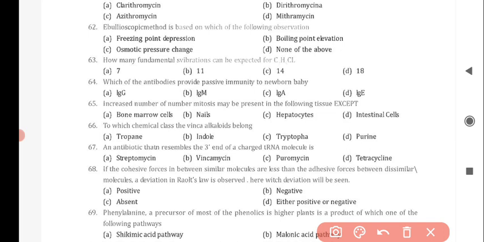And the correct answer is option D, 18. Next question is, which of the antibodies provide passive immunity to newborn baby? And the correct answer is option C, IgA. Next question is, increased number of mitosis may be present in the following tissue except, and the correct answer is option B, that is nails.